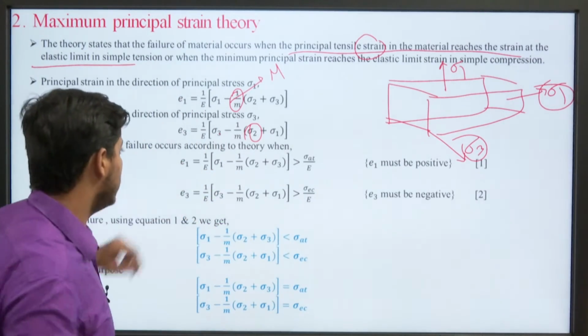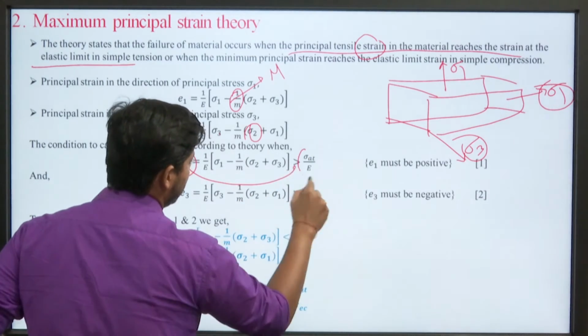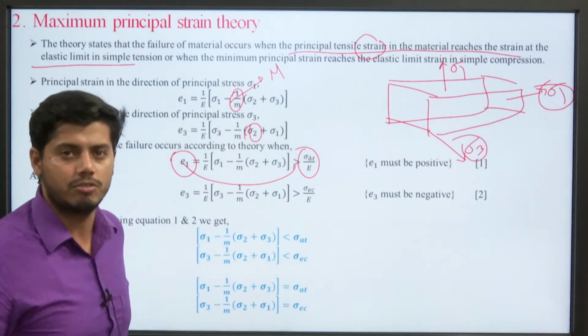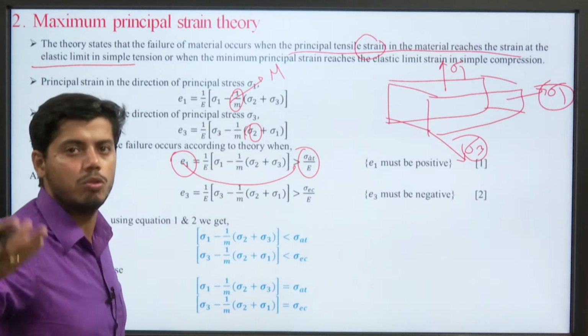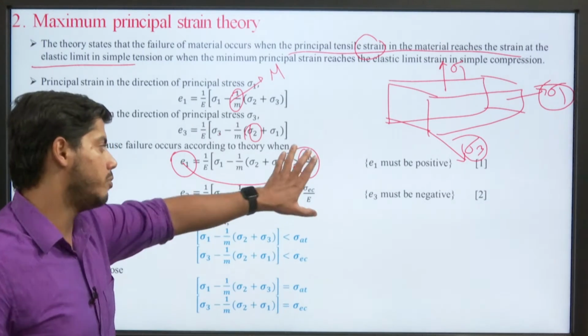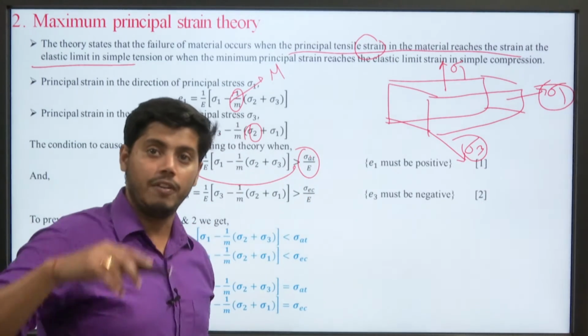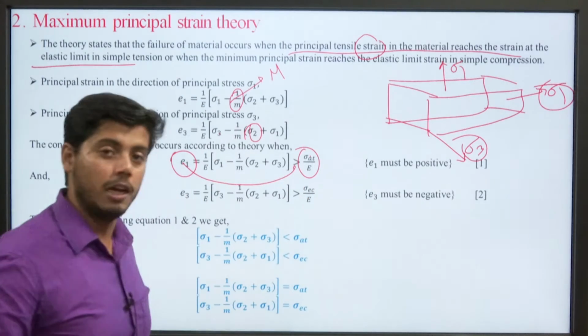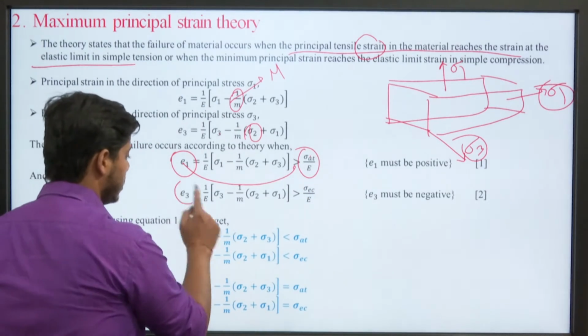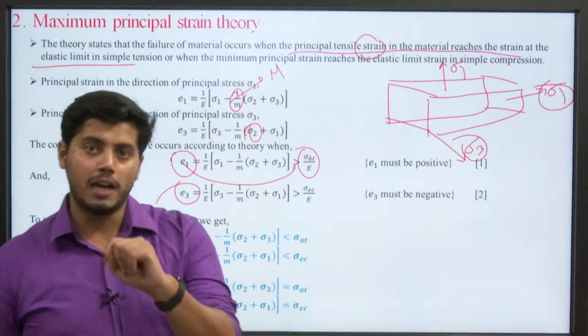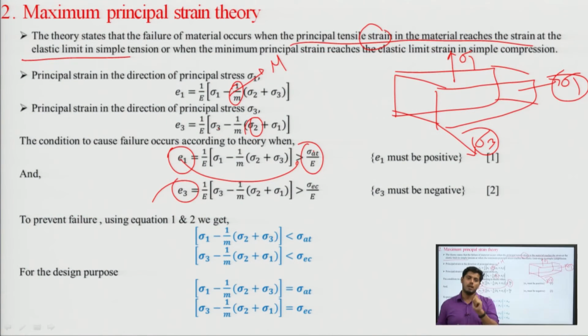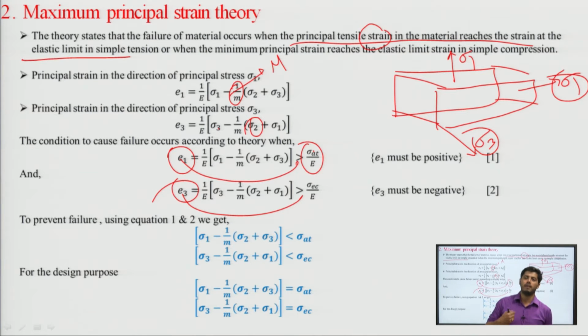It means that this amount of strain gets exceeded at this value of strain. And what is this value? According to Hooke's law, strain should be equal to sigma upon E, stress upon the modulus of elasticity. So, we are just using a simple formula. e1 exceeds sigma yt upon E at the time of failure. Similarly, e3 is the minor principal strain, and for it we take the value of stress for simple compression at the elastic limit. It means e3 exceeds sigma ec upon E.